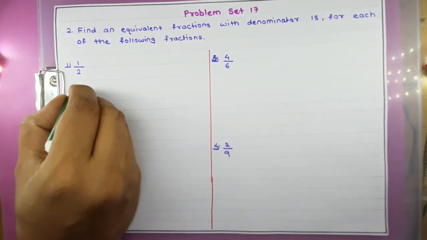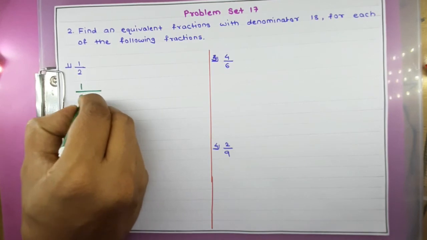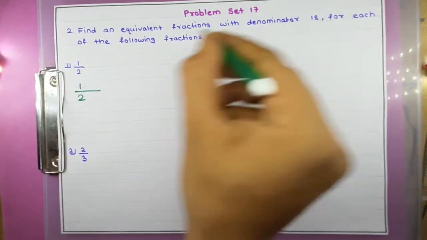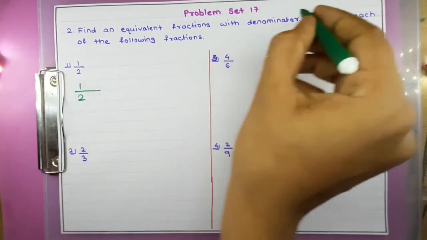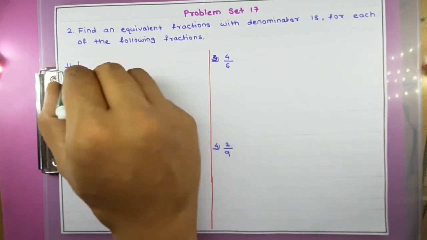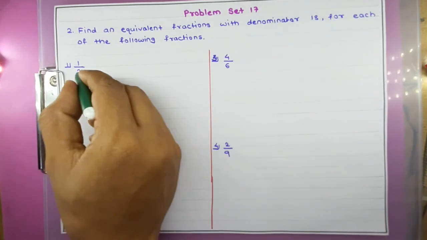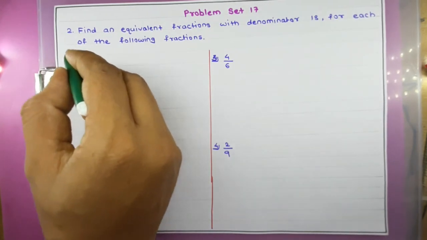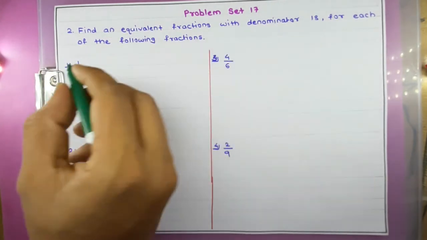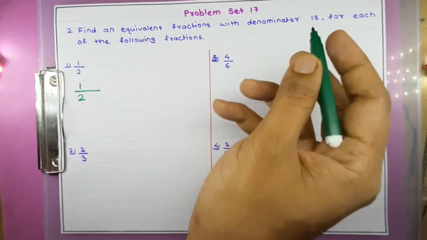Let's suppose 1 upon 2 is there. Means 1 and 2 are there and from 2 we have to make it 18. So from 1 to many we have to make, so we will multiply. In the table of 2, you have to consider when 18 will come. We know that 2 nines are 18.